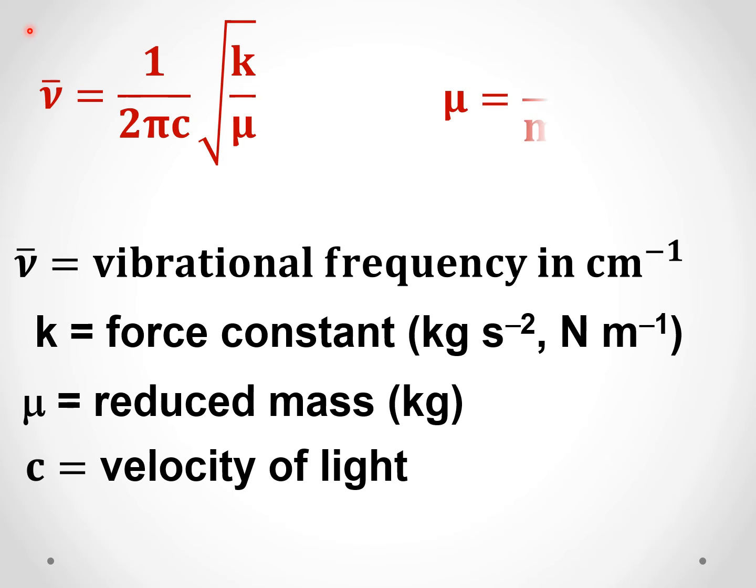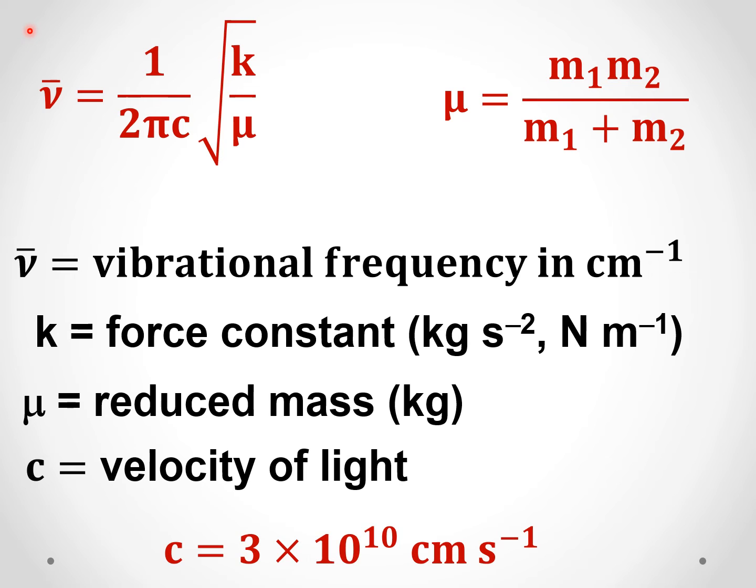Now this mu is given as m1 m2 by m1 plus m2. For a diatomic molecule, mu is equal to m1 into m2 by m1 plus m2. And the velocity of light is taken in centimeter per second, 3 into 10 raised to 10 centimeter per second.